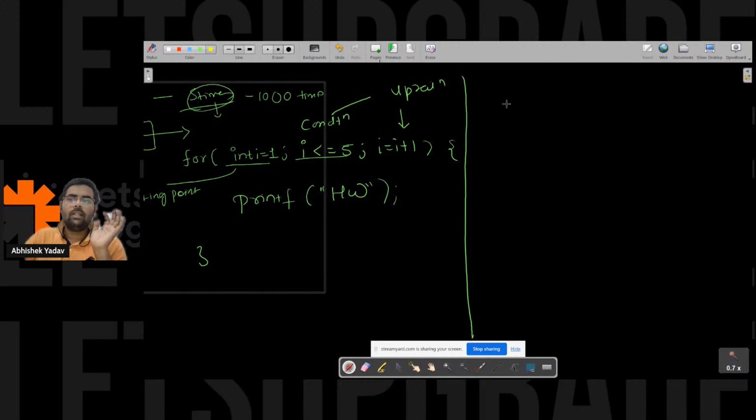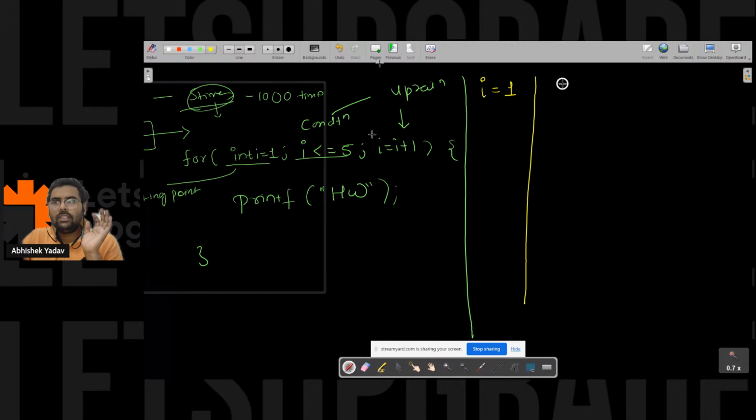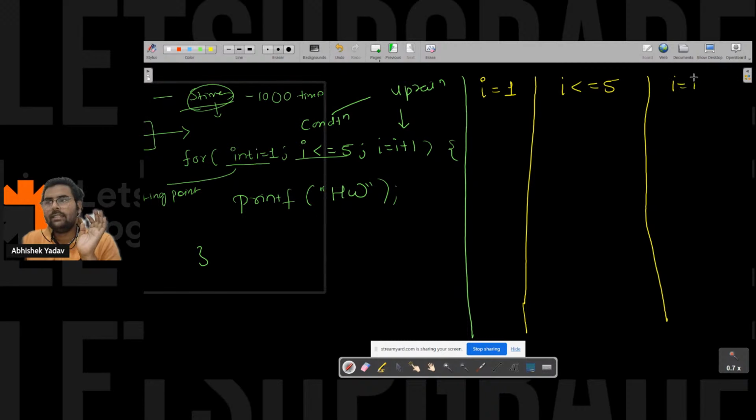The first column is what? The initialization part. Here the initialization is i = 1. After that you have the condition part. Condition is i <= 5. And after that you have the updation part. Updation is i = i + 1.